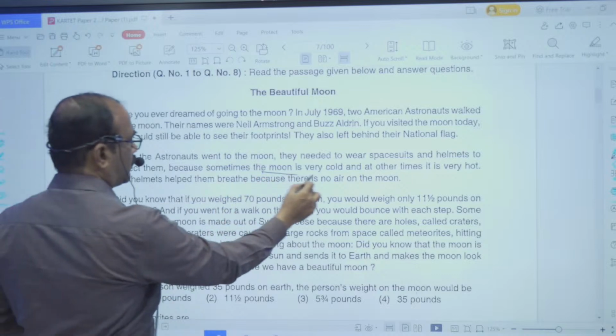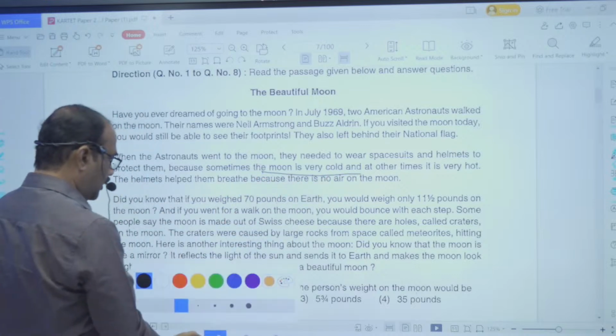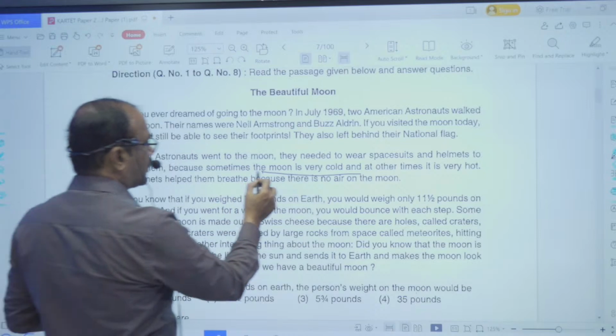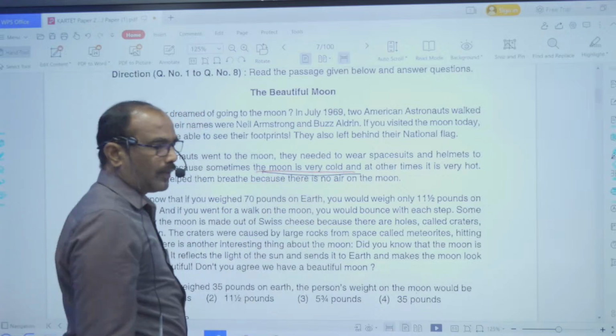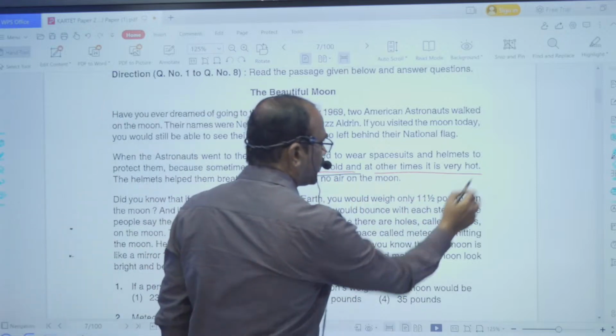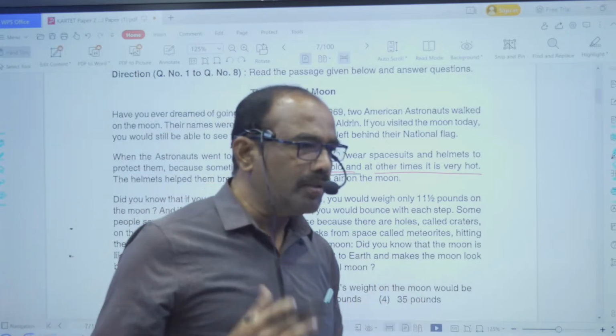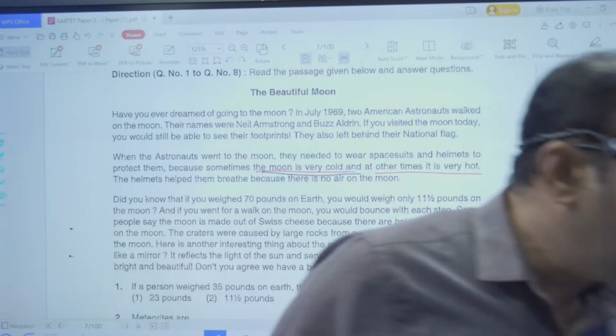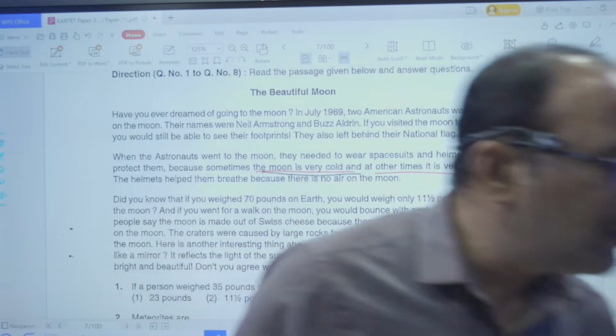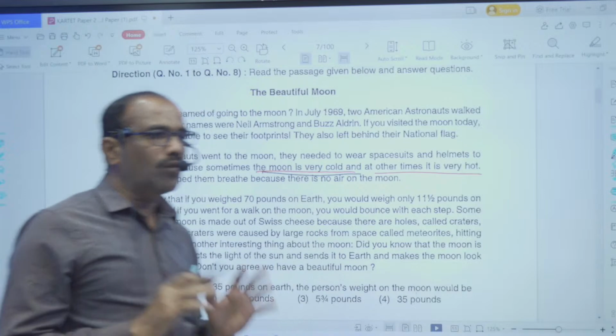Sometimes the moon is very cold. Look at this particular point. Sometimes the moon is very cold, and at other times it is very hot. It means it is not always cold, and it is not always hot.